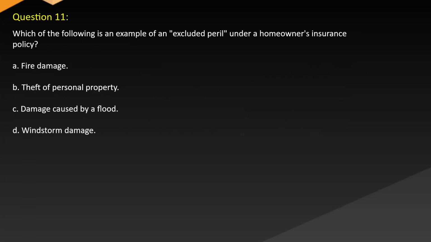Question 11. Which of the following is an example of an excluded peril under a homeowner's insurance policy? A. Fire damage. B. Theft of personal property. C. Damage caused by a flood. D. Windstorm damage.